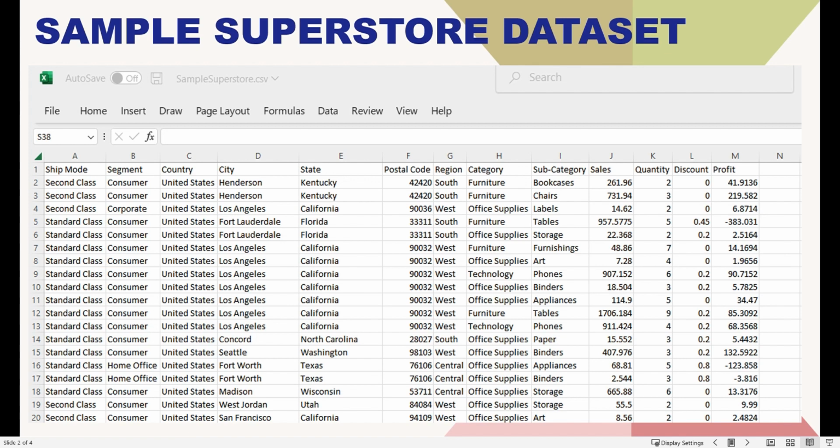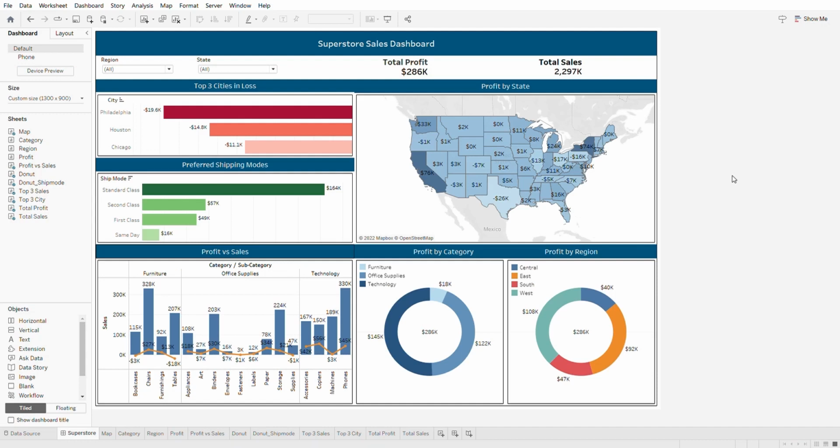The objective of this task is to identify areas of weakness as a business manager, and based on the insights drawn using EDA, recommendations will be provided for improving profit generation. I will be representing my analysis through the Superstore sales dashboard, which I created using Tableau.